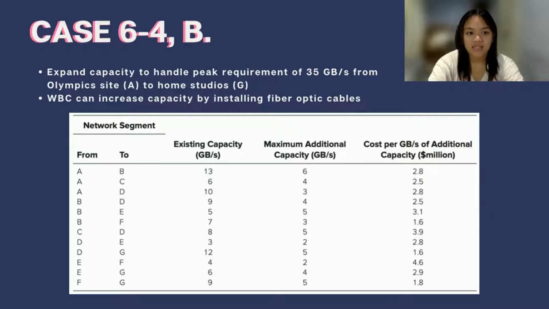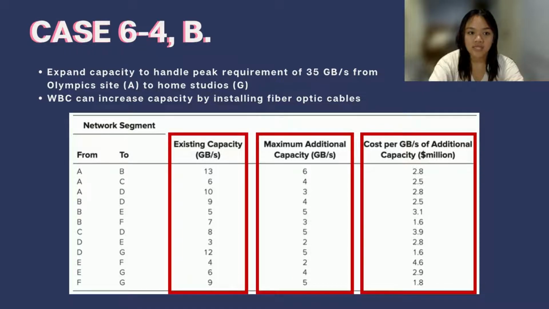For letter B of case 6-4, WBC would like to expand the capacity of the network so that it can handle the peak requirement of 35 gigabytes from the Olympic Site A to the home studio Site G. WBC can increase the capacity of each link of the computer network by installing additional fiber optic cables.